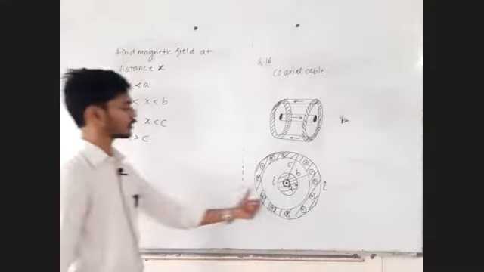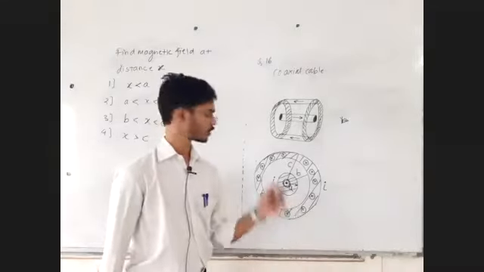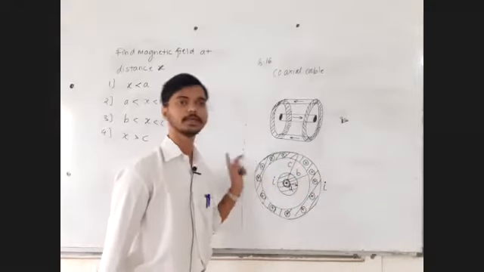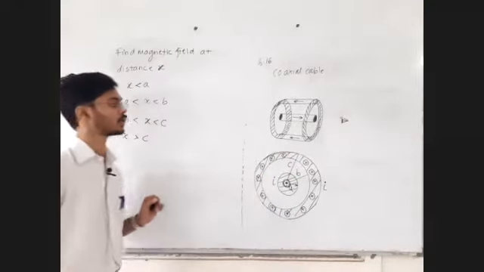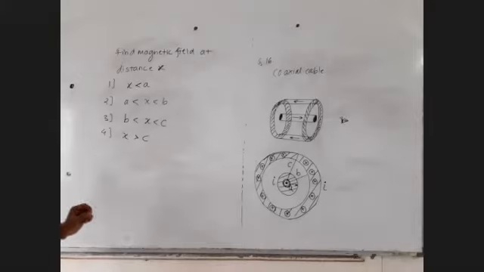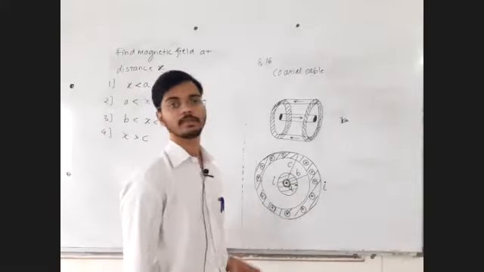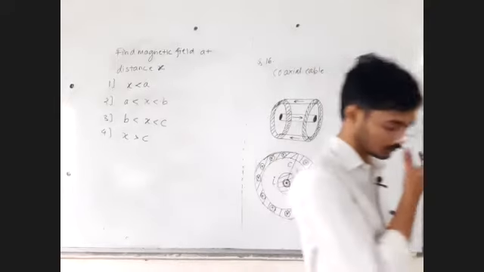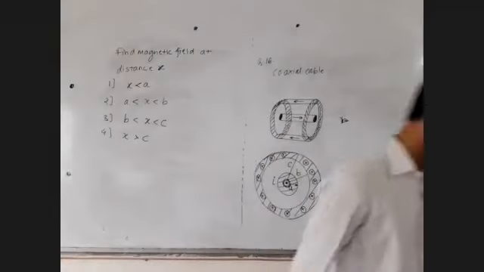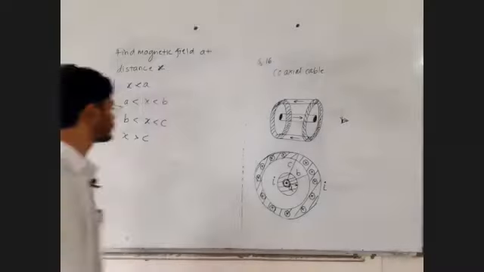From the inner wire, current is coming out. From the outer shell, current is going in. This is called a coaxial cable, coaxial wire. In a single wire, both the incoming current and outgoing current are managed. Now we have to find out the magnetic field at all the points.